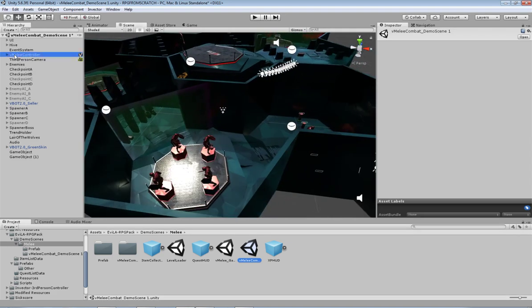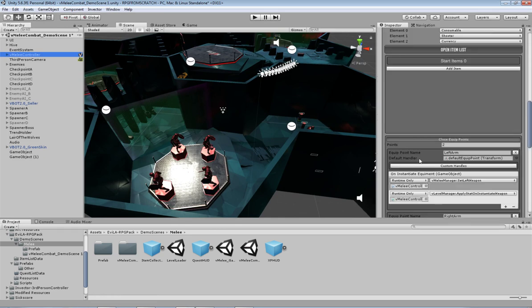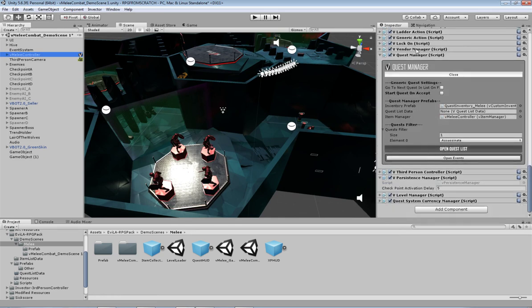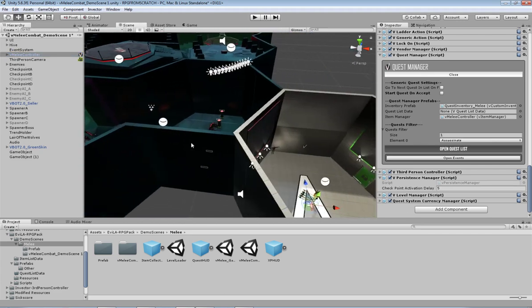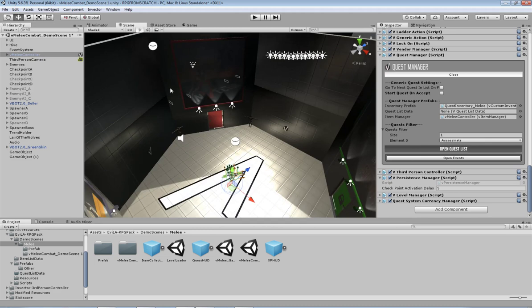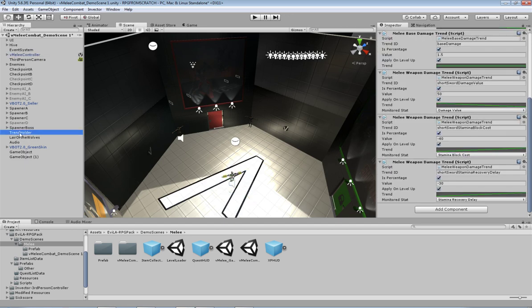So one of the things that you really want to look at is the melee controller that they've got, just so you can see what's listed on this controller. So when you're building your own, you can figure out what scripts you need to put on it and how they're set up. But the main thing we want to grab from now would be, if you want to start doing all your stats and things like that, the trend holder, turn that into a thing.